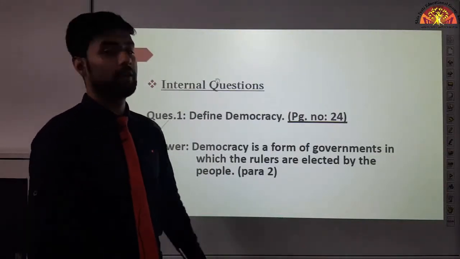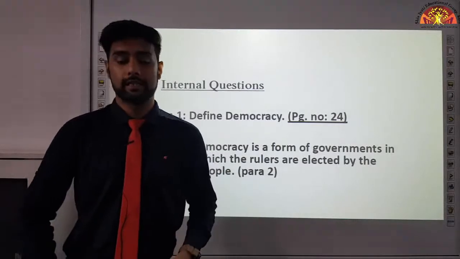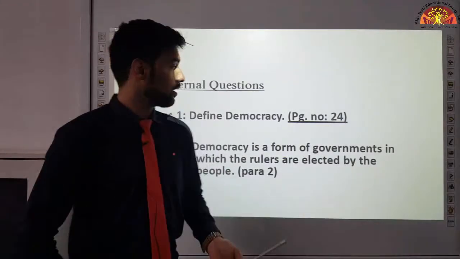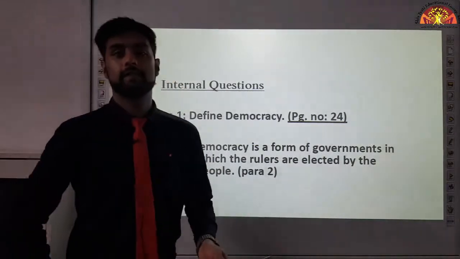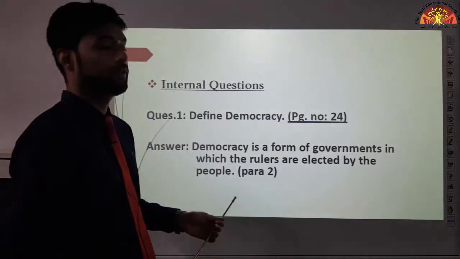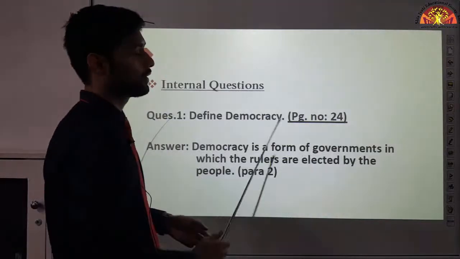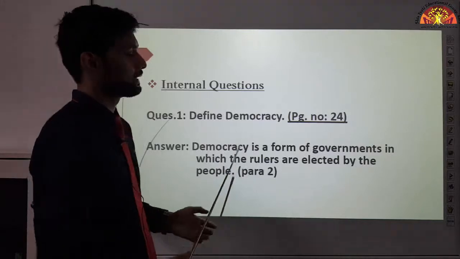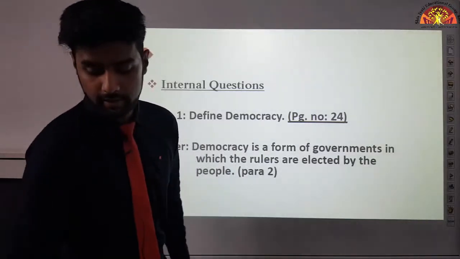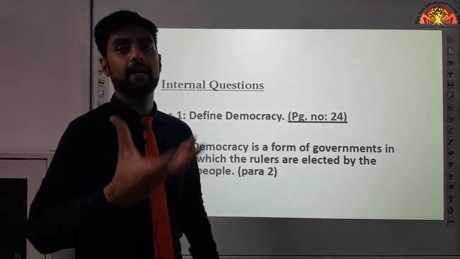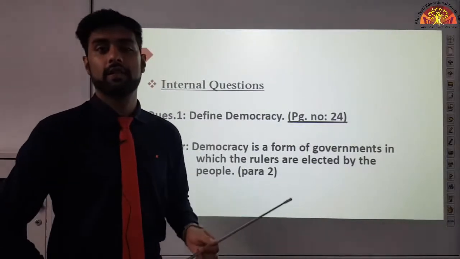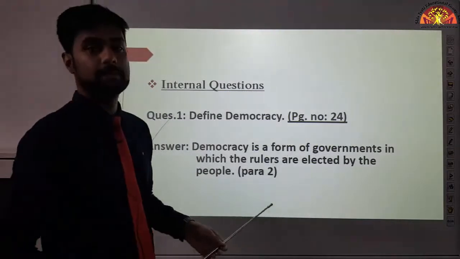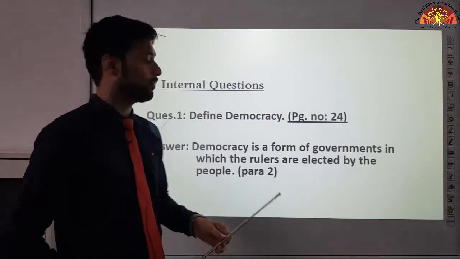So students, we are now marking the internal questions and answers. So please open your books. On page number 24, write the first internal question on the top part of your page. On page number 24, define democracy. It's a very important question. What is democracy? Basically, define karna hai aapko. So what is the definition of democracy? First, let me explain this, then I'll help you mark in your book.